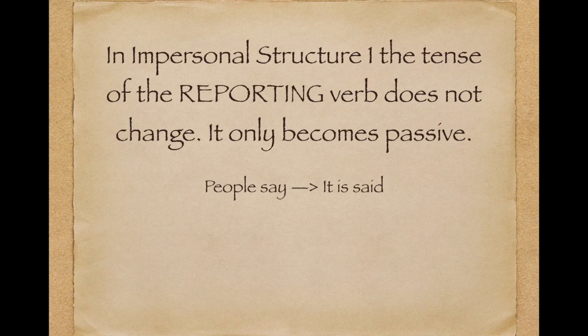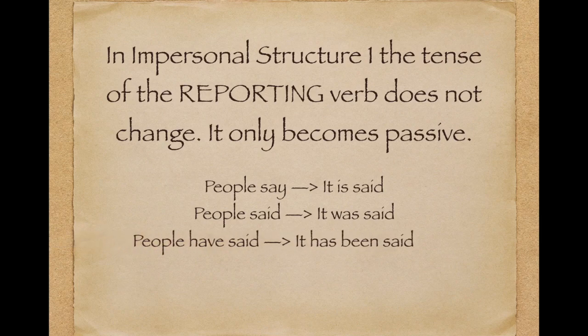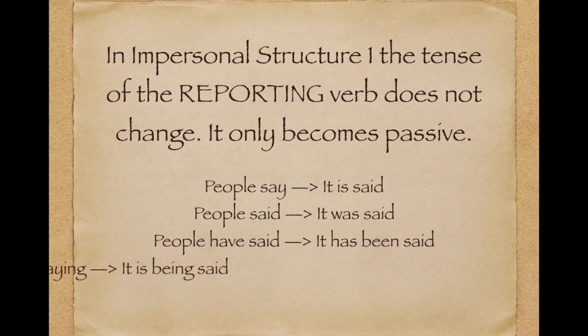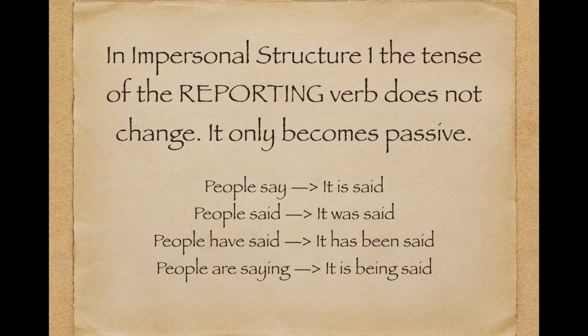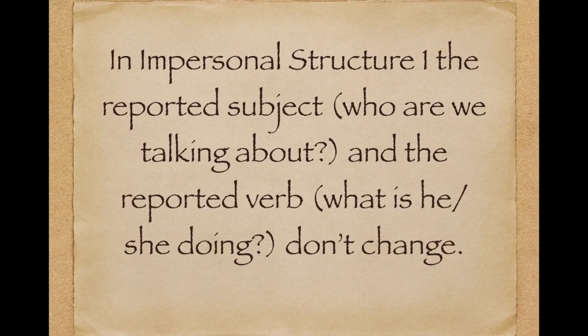It is said. People said would become it was said. People have said becomes it has been said. People are saying becomes it is being said. So you're just going to have to remember back to when you learned passive verbs, and that's what we use for the reporting verbs here.